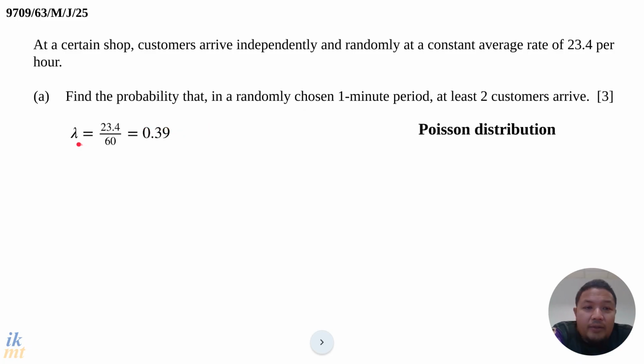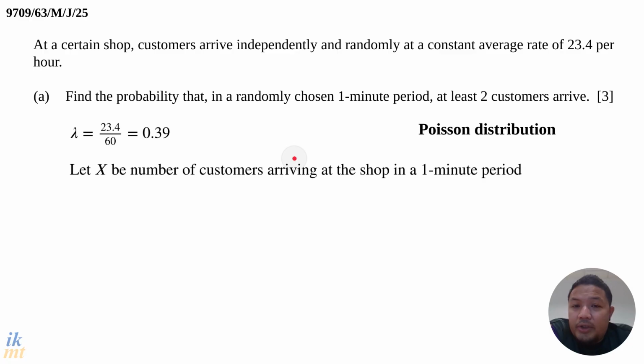So the lambda for Poisson distribution in this case would be 23.4 divided by 60, and we get 0.39. And this is nice and small. Remember, Poisson distribution is suitable for small values of lambda, not big values like 23.4. So let's describe our Poisson distribution. Let's name our random variable as X, the number of customers arriving at the shop in a 1 minute period. We'll say that X is Poisson distributed with lambda equal to 0.39.